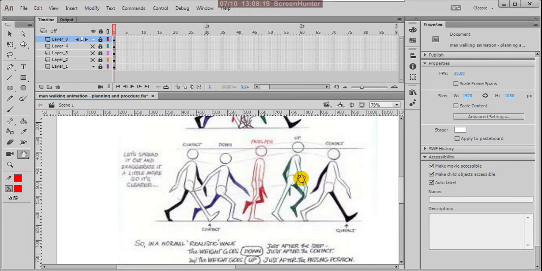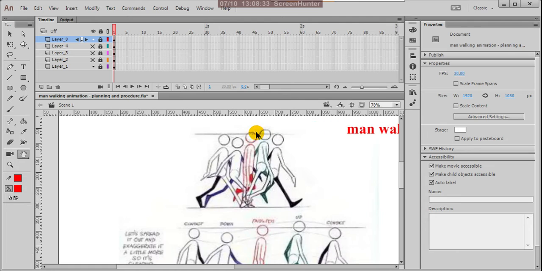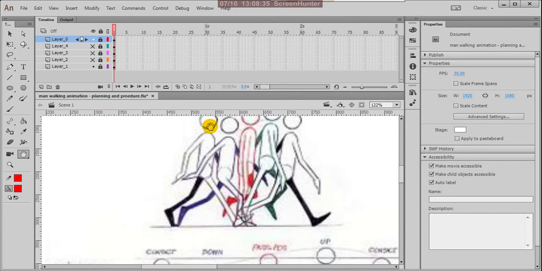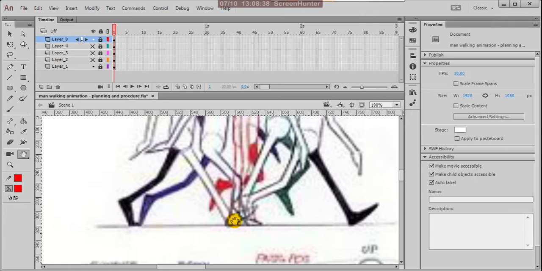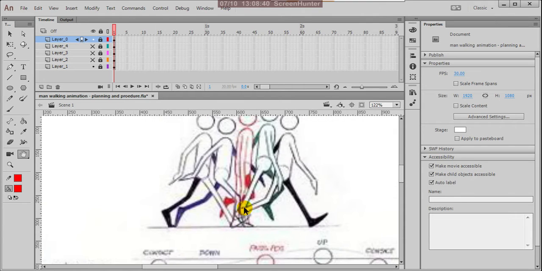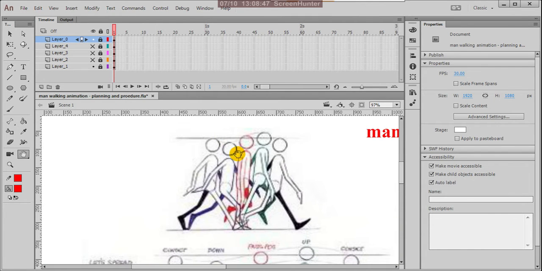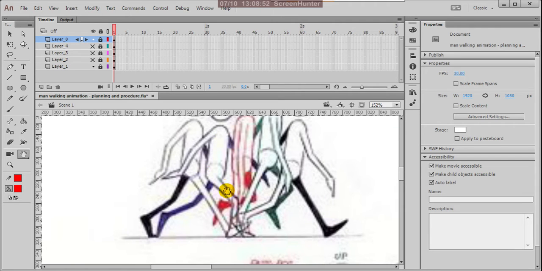This is a half cycle. What does half cycle mean? If you observe here, this point is not moving actually. The same first contact is there, and the next is the cushion or down pose. Here the head is going down, the knee is coming down, and the whole body is coming down.